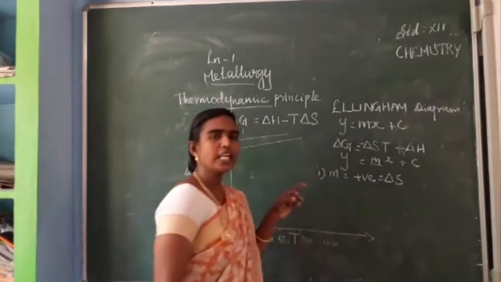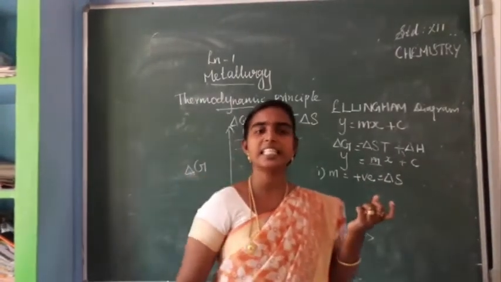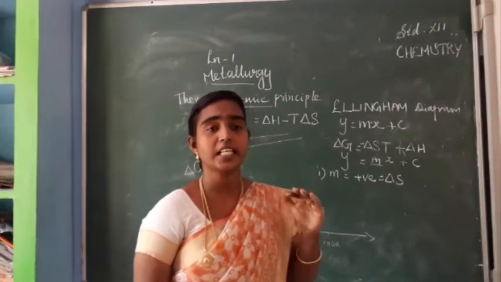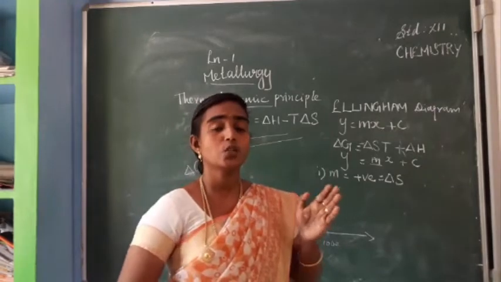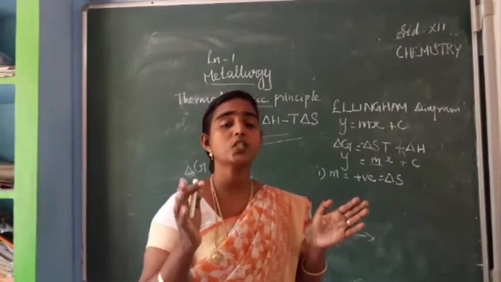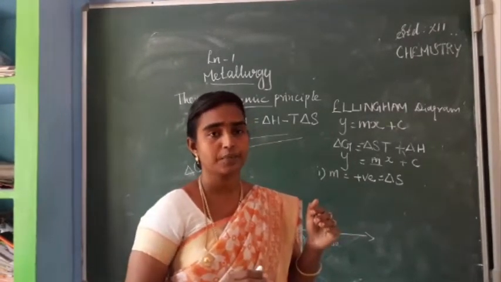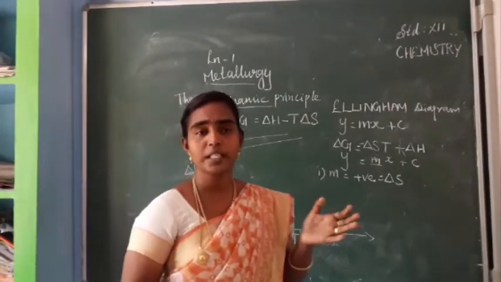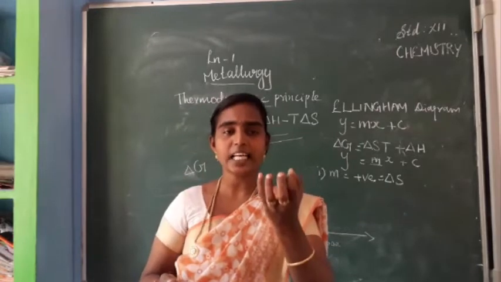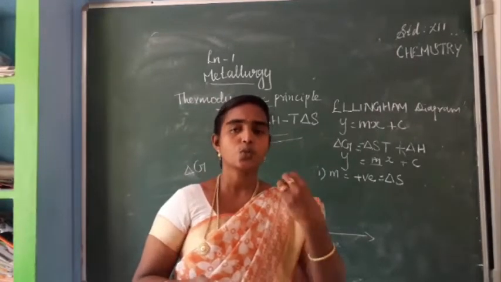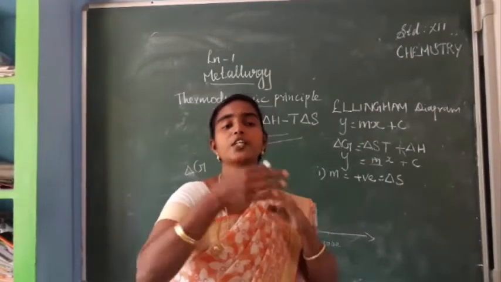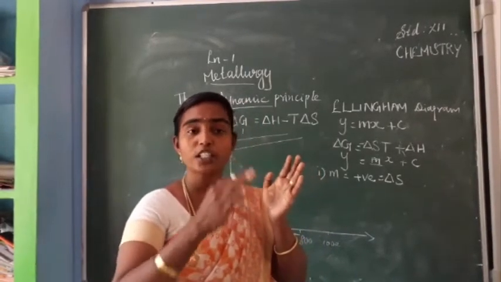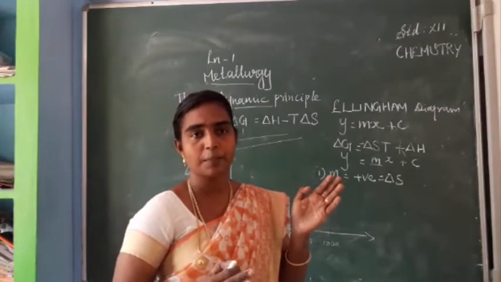So what is delta S? It is entropy, isn't it? The entropy definition we have already studied in thermodynamics. It is a measure of randomness of the molecules of the system. So formation of metal oxide means oxygen gas is consumed by the metal so that the metal is converted into metal oxide, isn't it? So we have drawn the graph for the formation of metal oxides.